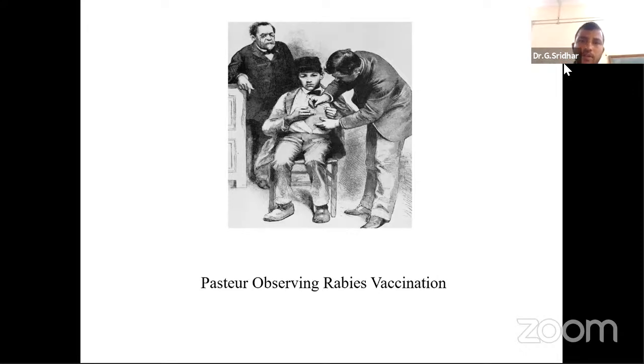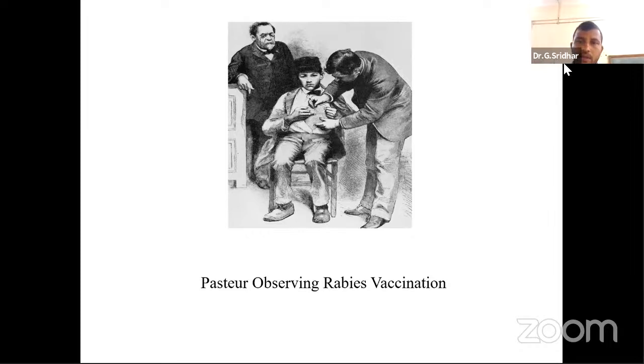Skin is the largest organ in the body, totally covering the outermost part of our body. What is the main importance of the skin? Skin can stop the invasion of pathogens. For example, if any bacteria comes and attaches to the skin, it is not easy for it to enter inside our body, because the skin protects like a shield-like structure. That's why we call the skin an anatomical barrier.